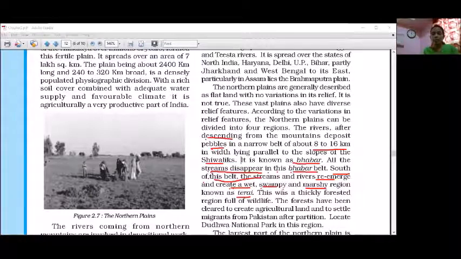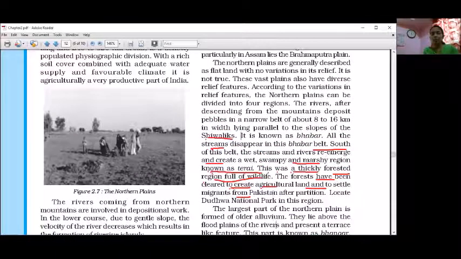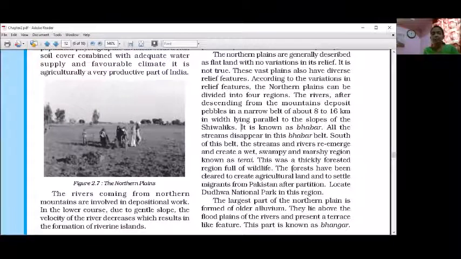Actually, this region was very thick forest, but due to the extension of agriculture and the rehabilitation of the people who came from Pakistan, the refugees, most of the forest has been cleared from the Tarai. The swampy and marshy region is known as Tarai.